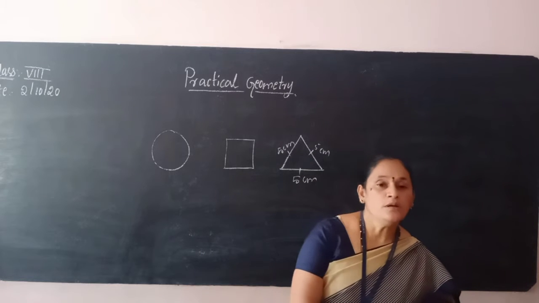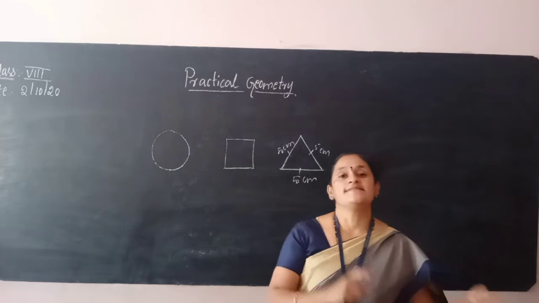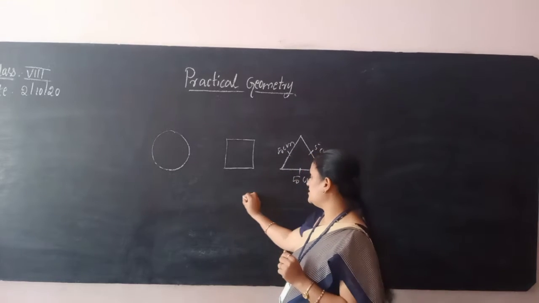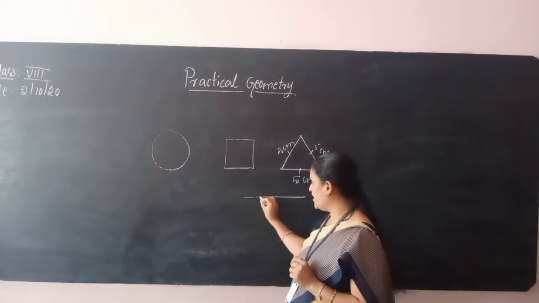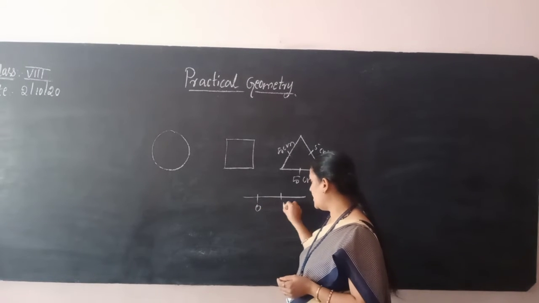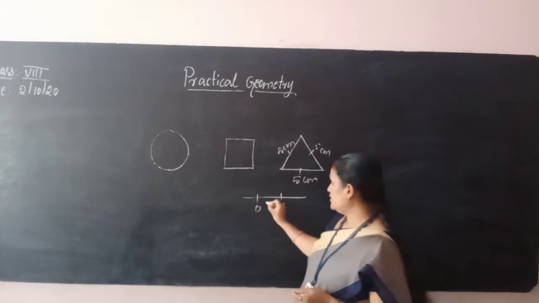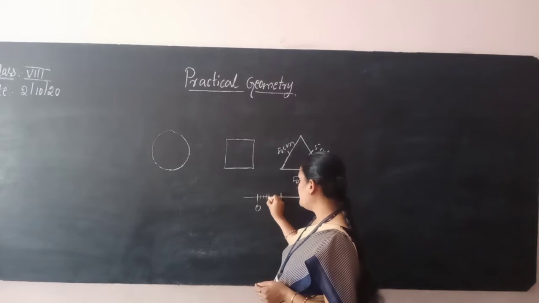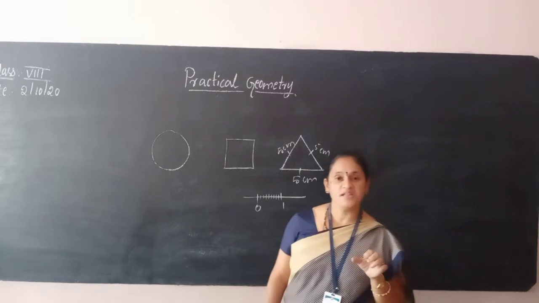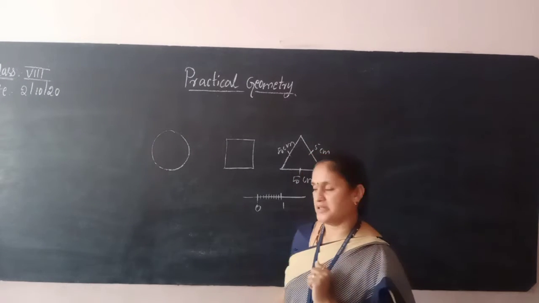We are using a centimeter scale. In your box you will have a 15 centimeter scale, and between 0 and 1 you can observe 10 divisions. Each division is called a millimeter.